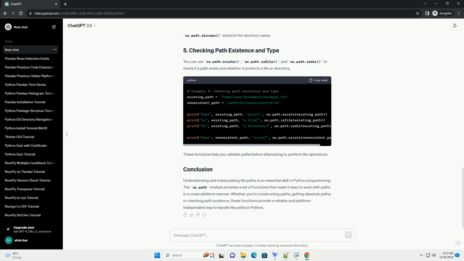Understanding and manipulating file paths is an essential skill in Python programming. The os.path module provides a set of functions that make it easy to work with paths in a cross-platform manner. Whether you're constructing paths, getting absolute paths, or checking path existence, these functions provide a reliable and platform-independent way to handle file paths in Python.